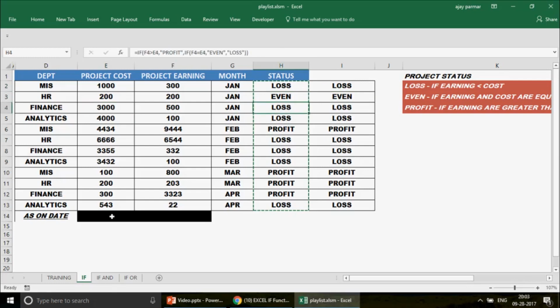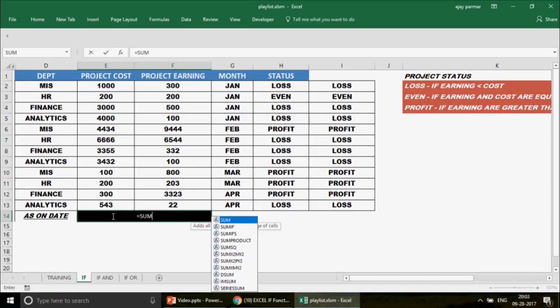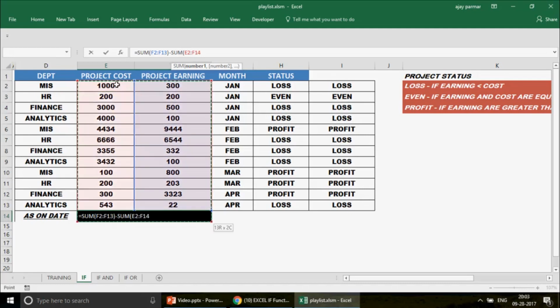And now in this as on date, what we can do, I can simply go and sum all the values, right? So we are going to sum this entire function. Now when I sum this, obviously you get to see here the profit, the total earning, guys. Now from this total earning, what I can do is subtract the entire total of my cost, because we want to find this as on date. So I just go and select that cell, right?